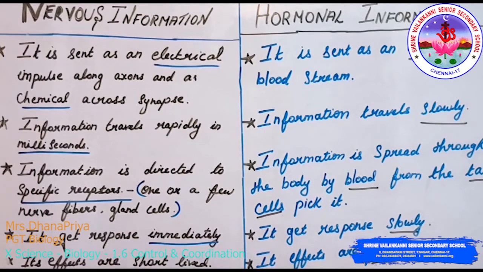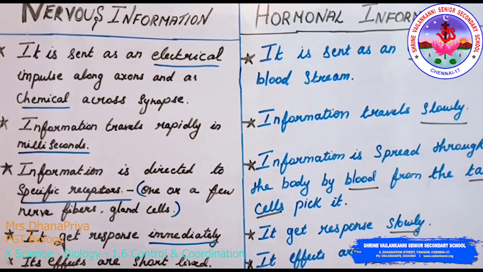Now we see some of the differences between nervous information and hormonal information. Nervous information is sent as an electrical impulse along axons and as a chemical across synapses. Hormonal information is sent as a chemical via the bloodstream. Nervous information travels rapidly, in milliseconds.